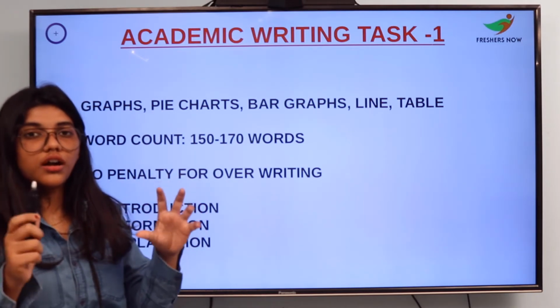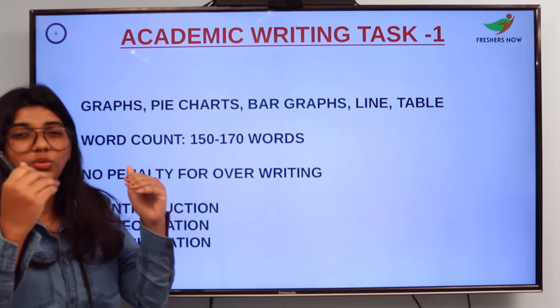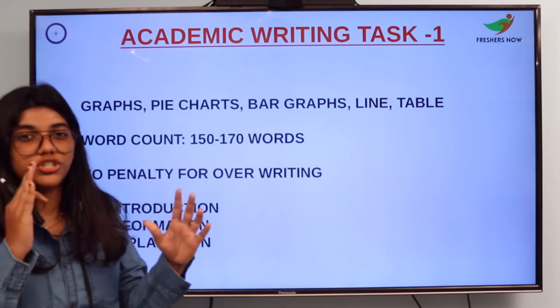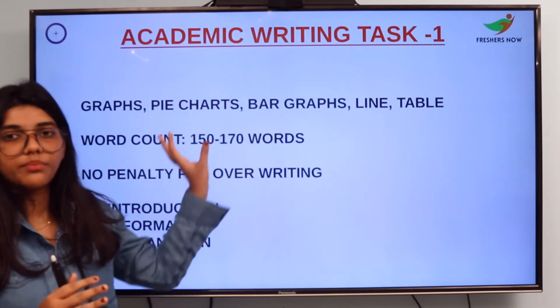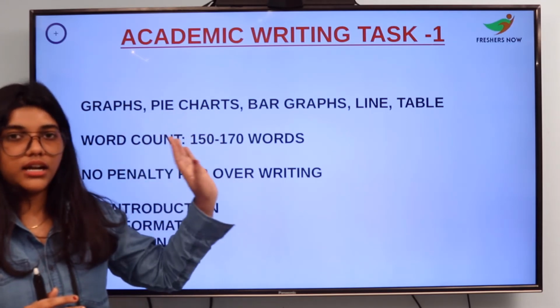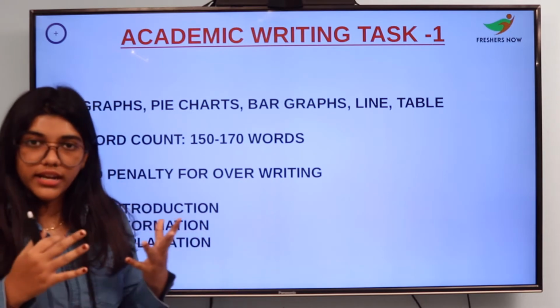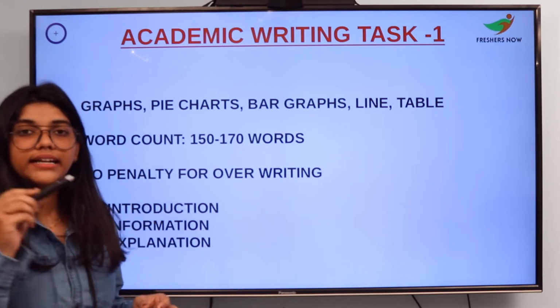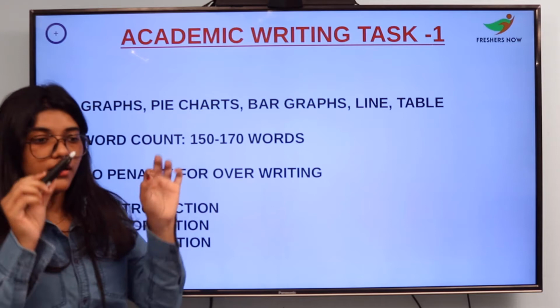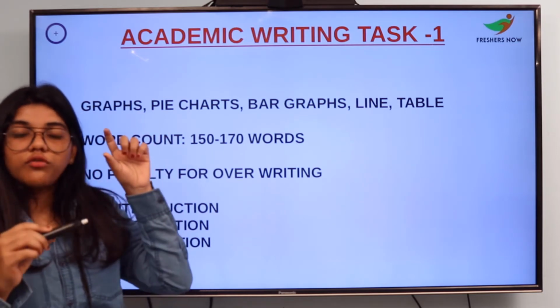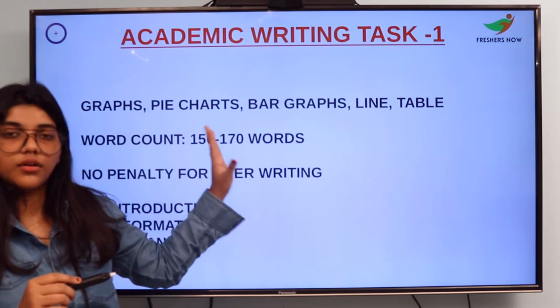Information means you will not write in detail, but just give an overview or gist of the graph or pie chart you are seeing in the question. Number 3 is explanation. In the explanation part, you give a detailed view of what is given in the question.